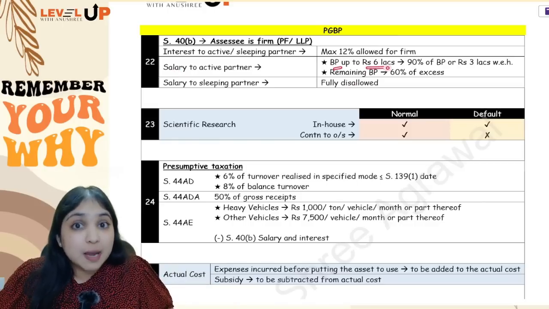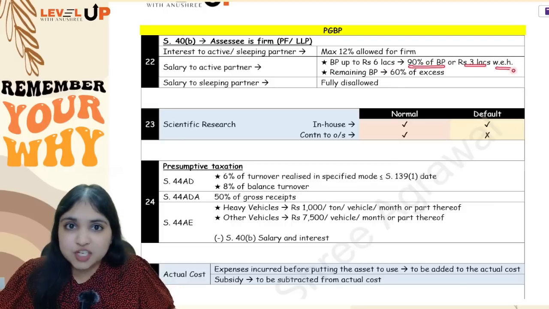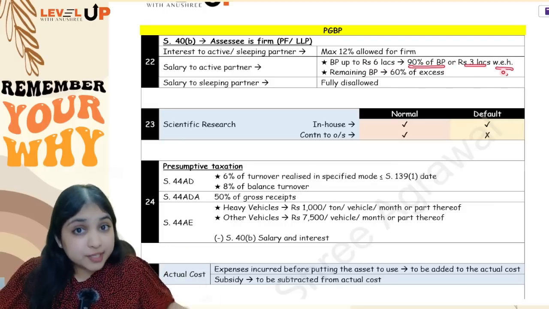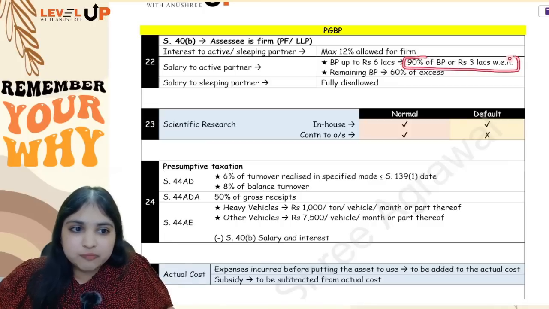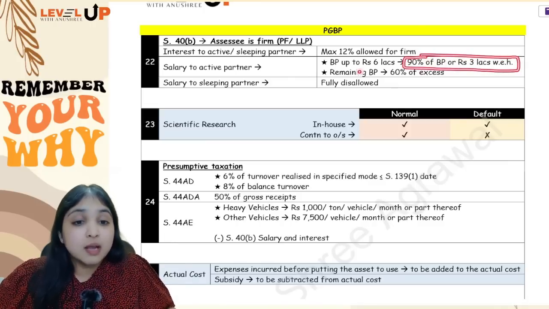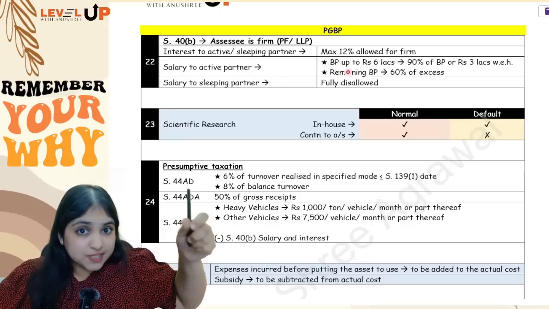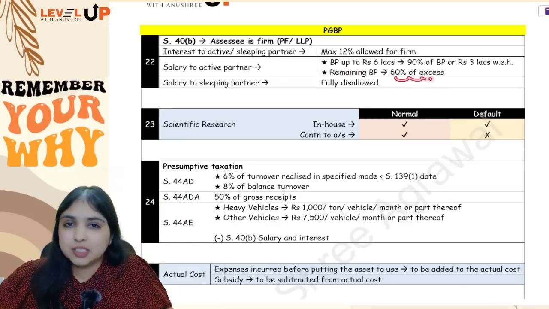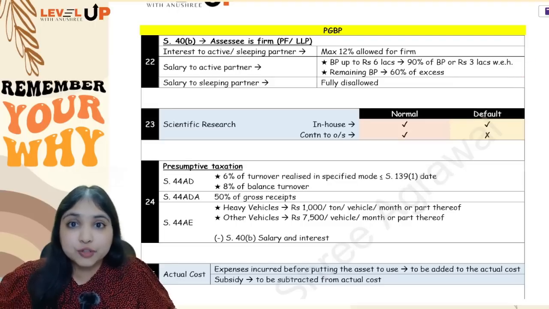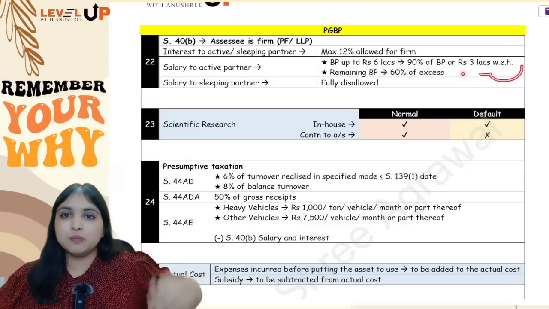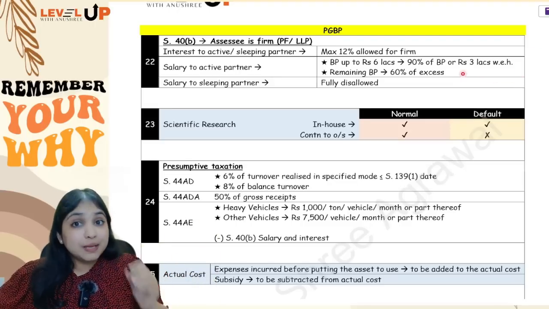If the book profit is up to 6 lakhs, then 90% of book profit or 3 lakh, whichever is higher. If the book profit is more than 6 lakhs, then up to 6 lakhs will be 90% of book profit or 3 lakh, whichever is higher, and on the excess book profit above 6 lakhs, 60% of the excess. So this will become your maximum allowable salary for the firm. Whatever is allowed for the firm only will be taxable for the partner. So be very smart, okay?